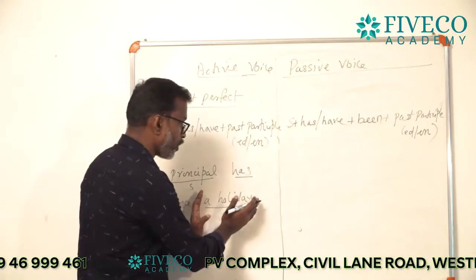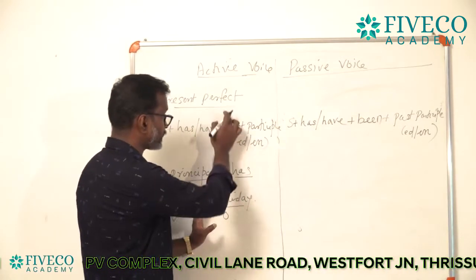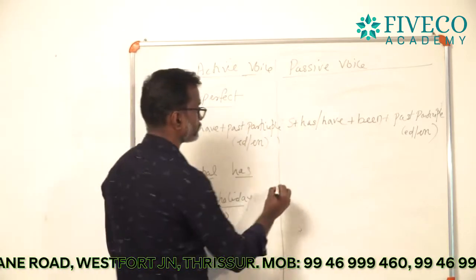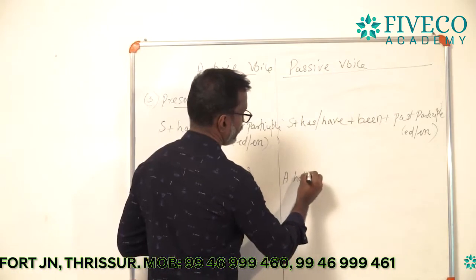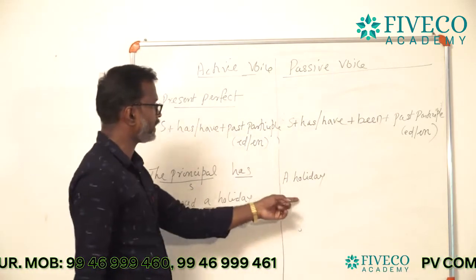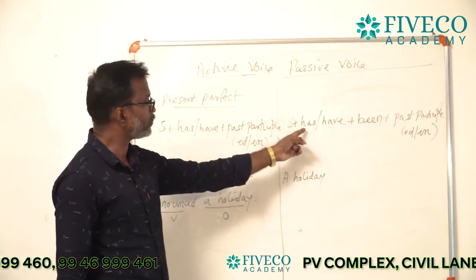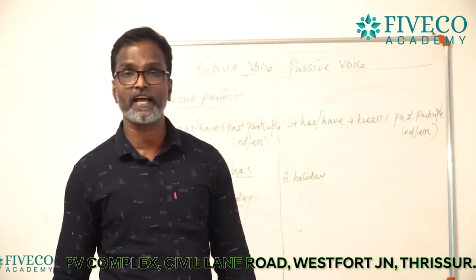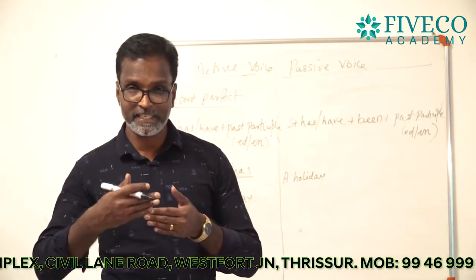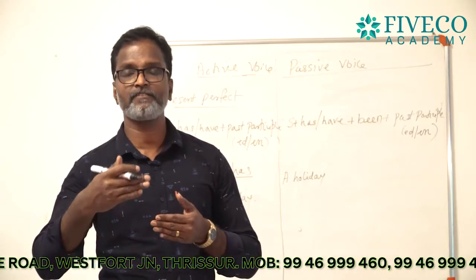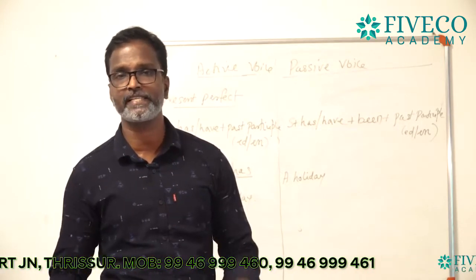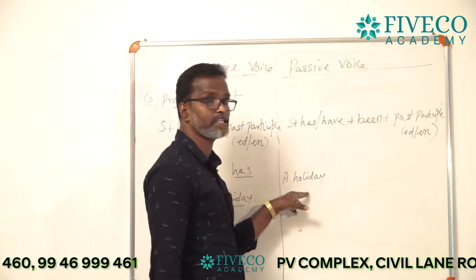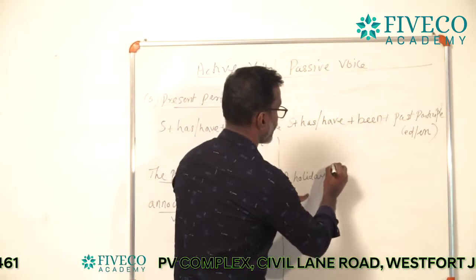And you take out the object from here. We know the object of the active voice will be the subject of the passive voice. So, you take out the object from here, a holiday. Now, a holiday became the subject here. So, which auxiliary verb can you select, has or have? Do you know the application of has or have? If the subject is singular, you can use has, and if the subject is plural, you can use have. You already studied the application of has or have. So, here a holiday is singular, so you can use has.